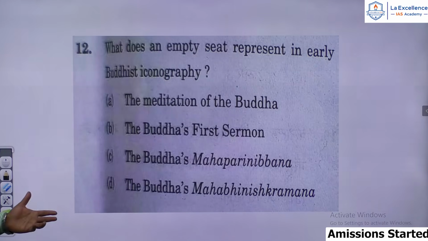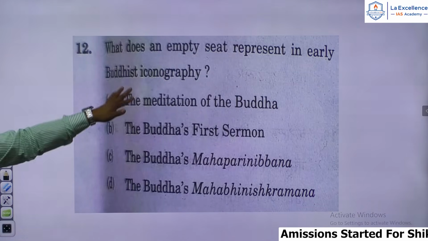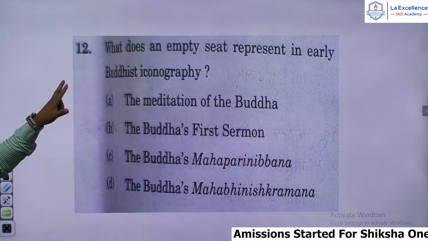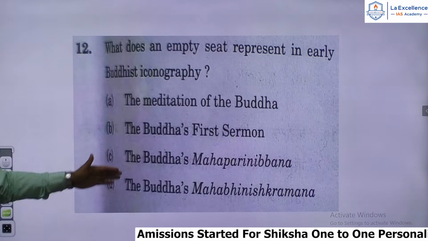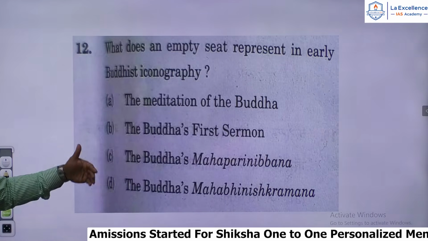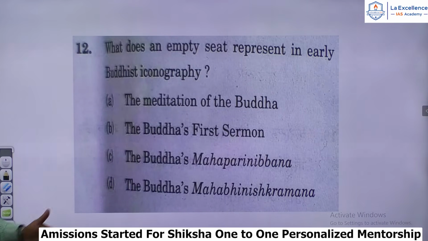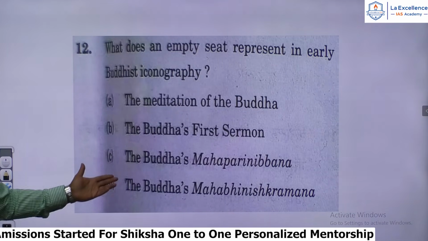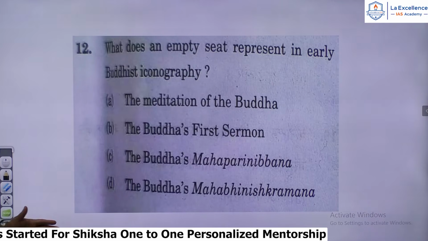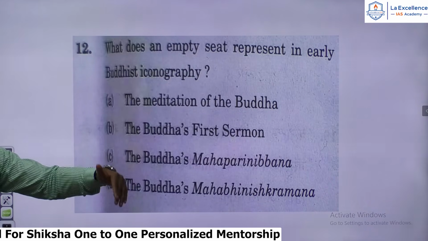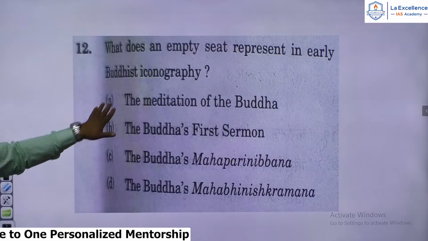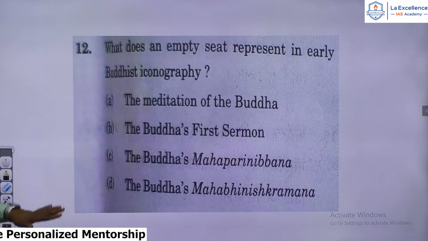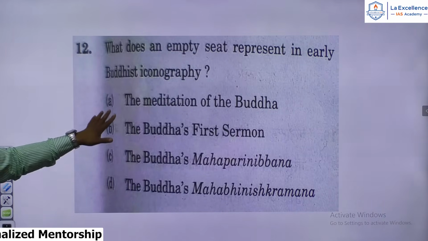Now here they are asking, what does an empty seat represent? Look at the choices given: the meditation of the Buddha, the Buddha's first sermon, that is Dharma Chakra Pravartana. Buddha's Mahaparinirvana is the stupa, which is the symbol of that. And the Buddha's Mahabhinishkramana, the great departure, where he went away on the horse. They worship the horse. It refers to the meditation of the Buddha. Okay? So the answer for this question is the meditation of the Buddha.